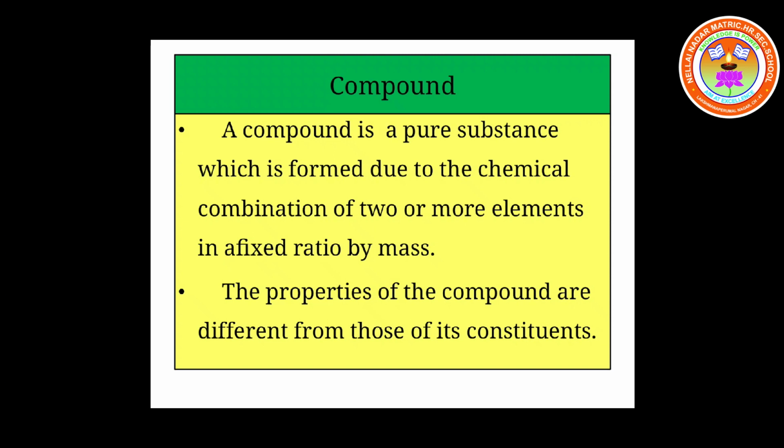For example, water is a compound. What is the formula for water? H2O. It means that two atoms of hydrogen and one atom of oxygen are present in one water molecule. It means that two parts of hydrogen and one part of oxygen by mass must be present in water. Only then it is called water. Otherwise it is not water.